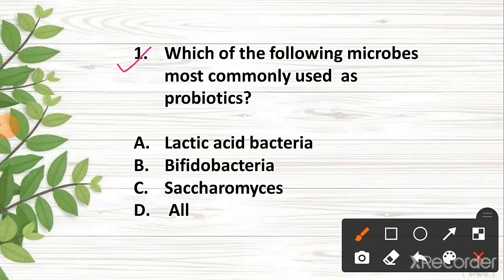Question 1. Which of the following microbes is most commonly used as a probiotic? The correct answer is option D, all. Lactic acid bacteria, bifidobacteria and Saccharomyces are the microbes most commonly used as probiotics.